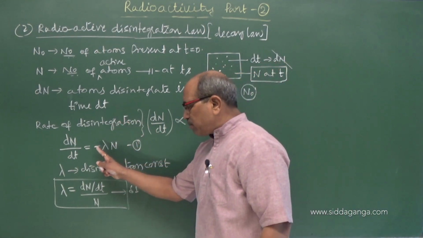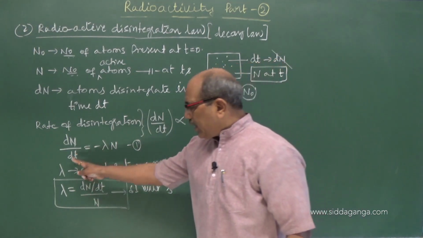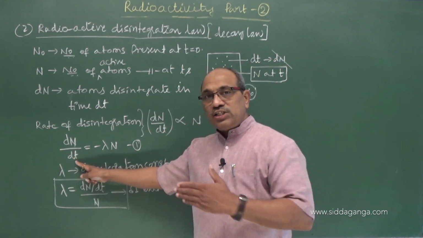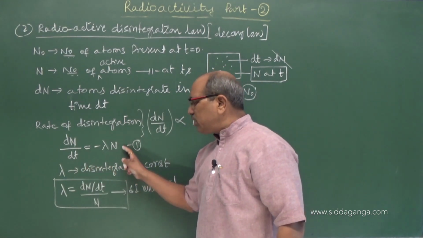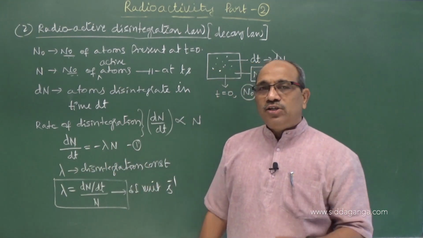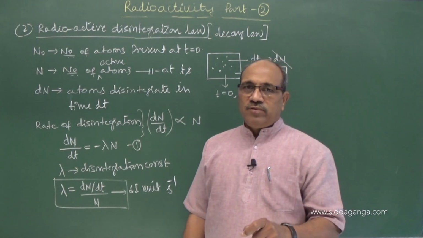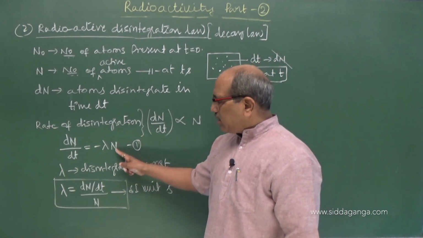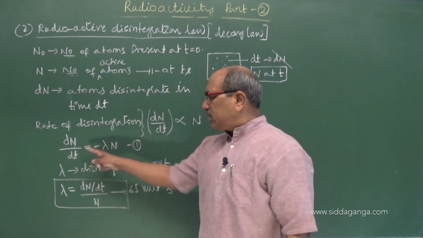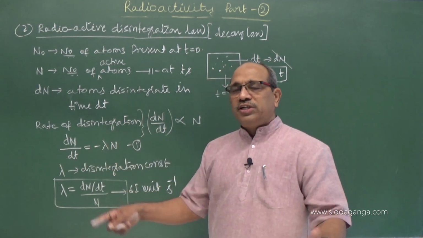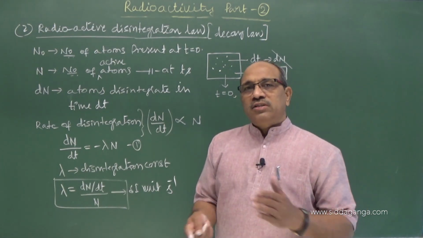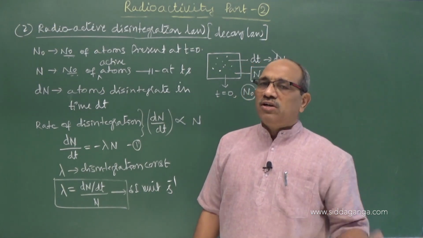Negative sign implies that as time lapses, as the time interval increases, N goes on decreasing. N is the number of active nuclei present in the sample, which are likely to undergo disintegration. As the time interval increases, N decreases, because the nuclei are going on converting, they are going on decaying.